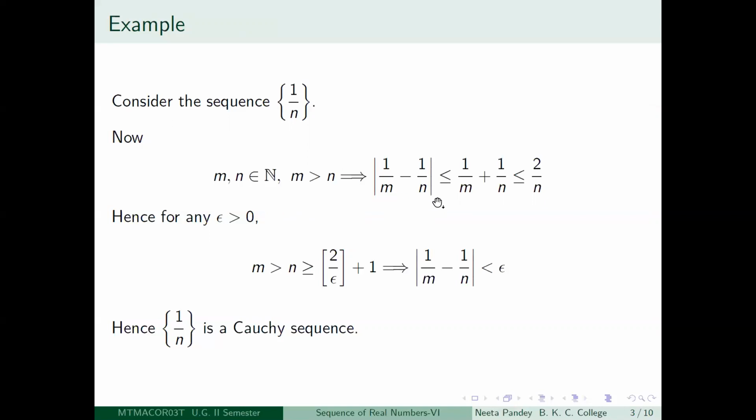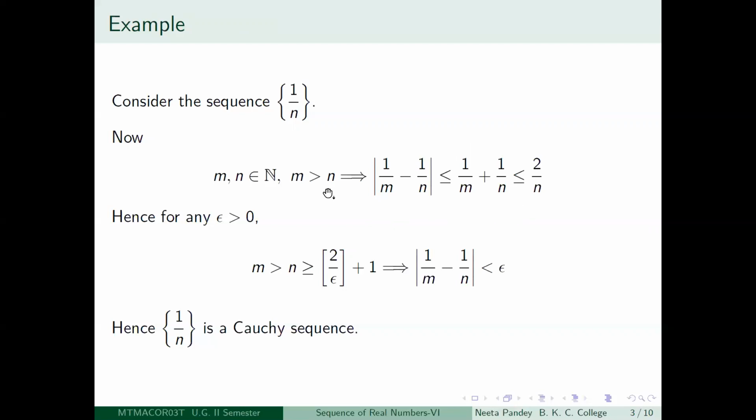So first of all, let us see what this is equal to. Use the triangle inequality. Then what do you get? You get mod of 1 by m minus 1 by n is less than or equal to 1 by m plus 1 by n. Right, because it is less than or equal to modulus of 1 by m plus modulus of minus 1 by n, and mod of minus 1 by n is the same as 1 by n. 1 by m and 1 by n are positive numbers, so this is perfectly all right.